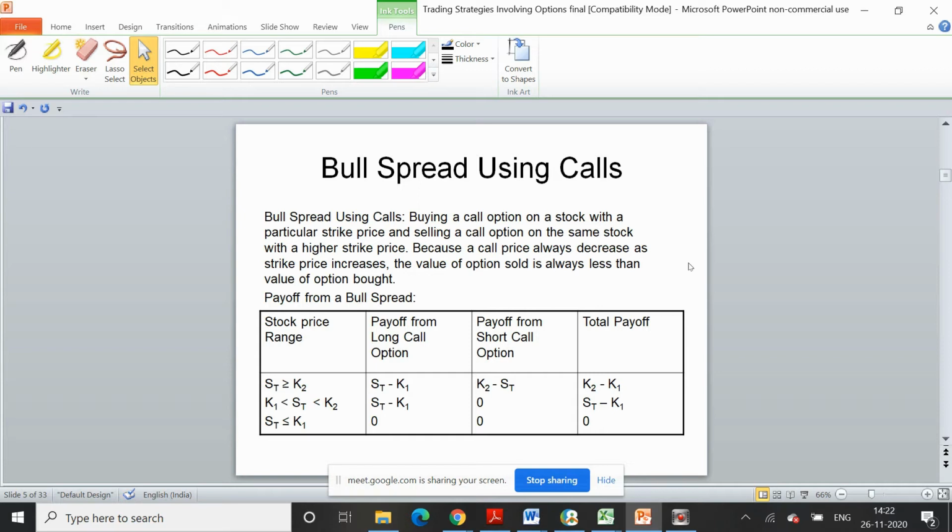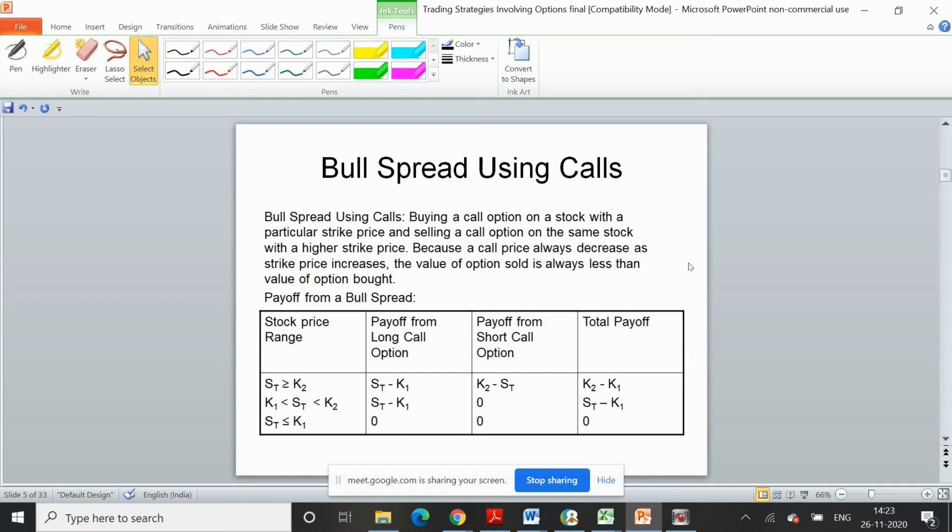Bull spread means, as the name suggests, bull. Bull means when the market is in an upward phase. So whenever the market is going up and you want to create a strategy, you can use a bull spread. That means you can create a strategy using call options.